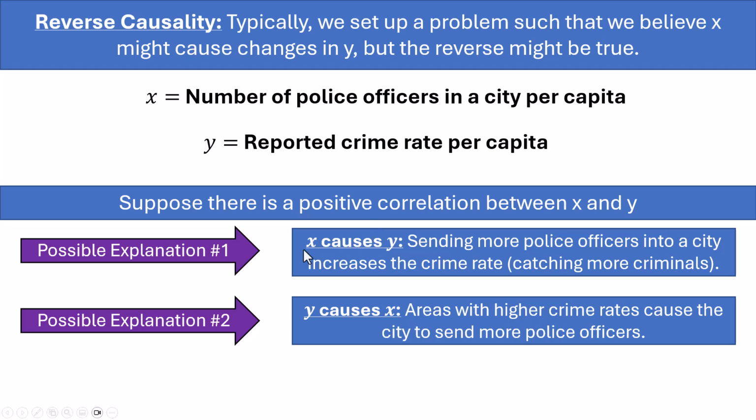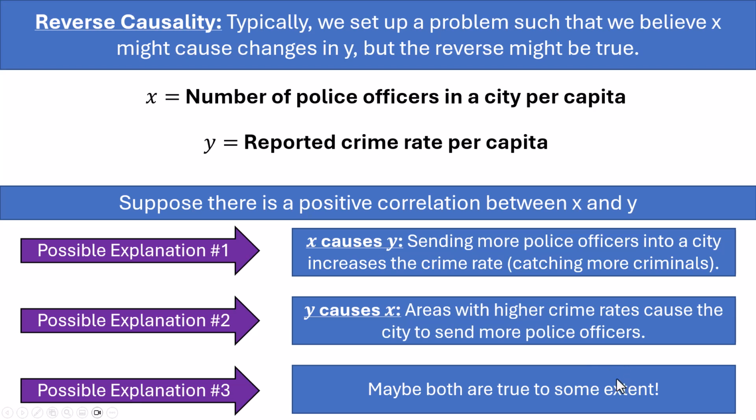So it could be X causing Y, or it could be the other way around, or it could be a little bit of both. So maybe both are true to one extent. It doesn't always have to necessarily be one answer. There can be many different things that can come together to cause something. Sometimes it could be the straightforward X causes Y, it could be reverse causality, it could be a lurking variable, or it could be a combination of all of those different things. So causality is a very, very tricky thing to get at. And people today like to jump to the conclusion that one thing is causing another maybe more quickly than they should.